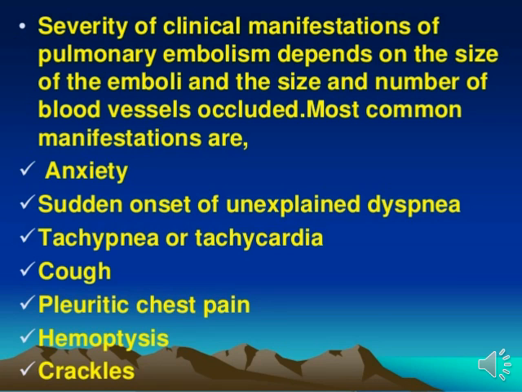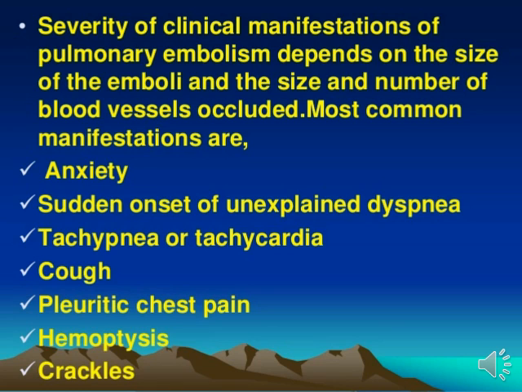Okay, the first important symptom of pulmonary embolism is anxiety. The person feels anxiety and suffers anxiety episodes also. Now, sudden onset of unexplained dyspnea. Suddenly the person has pulmonary embolism and definitely feels dyspnea, which means difficulty of breathing.